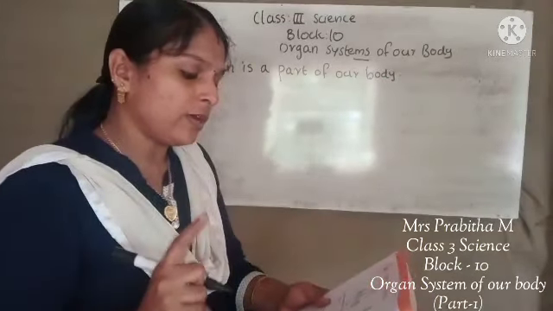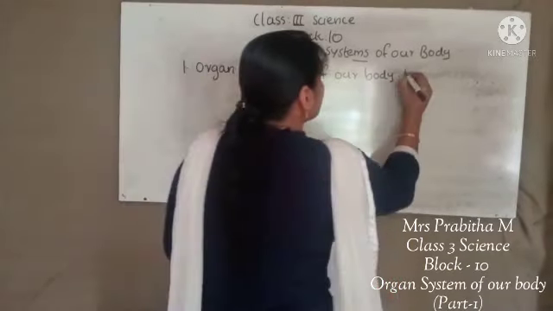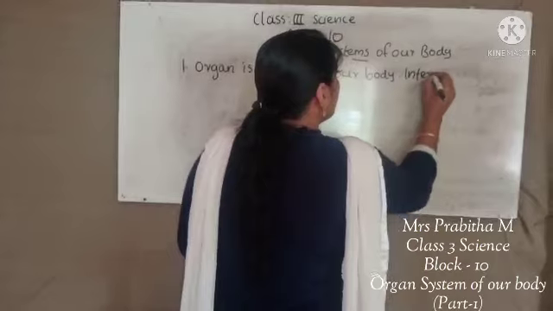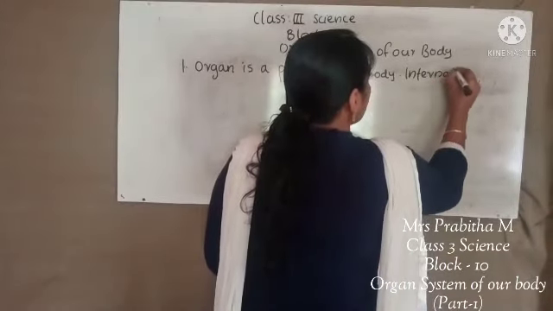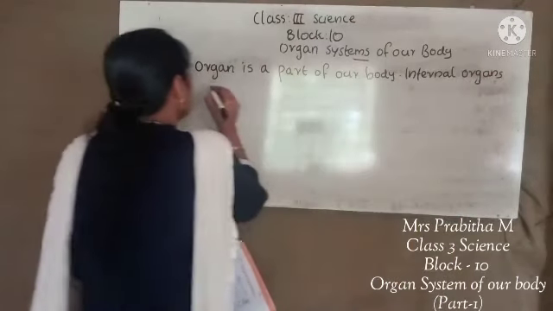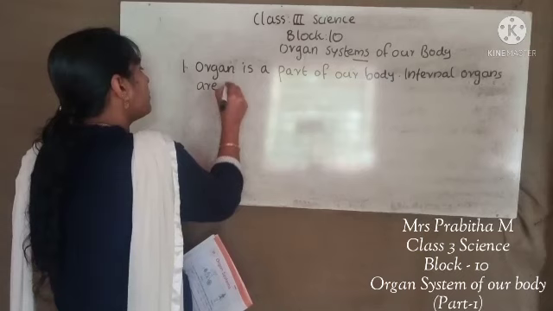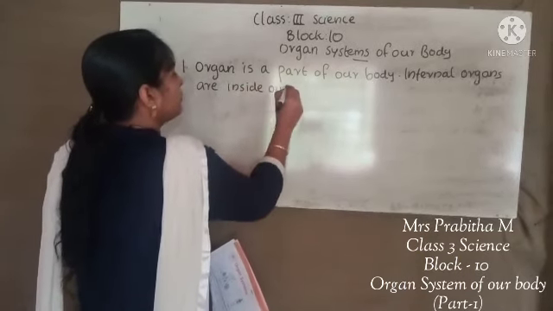Then the second question: where can we find the internal organs? Internal organs are inside our body.